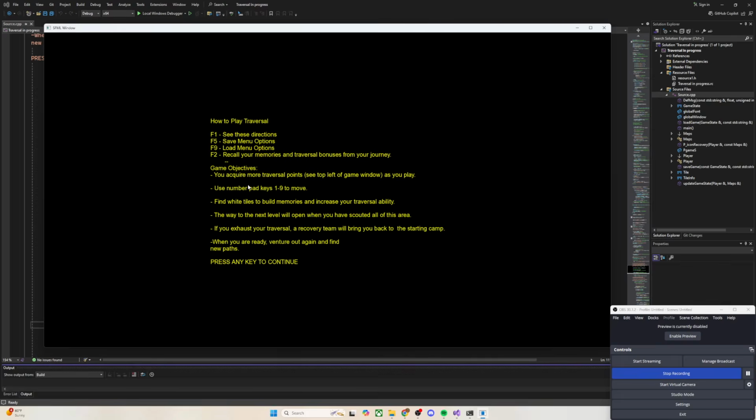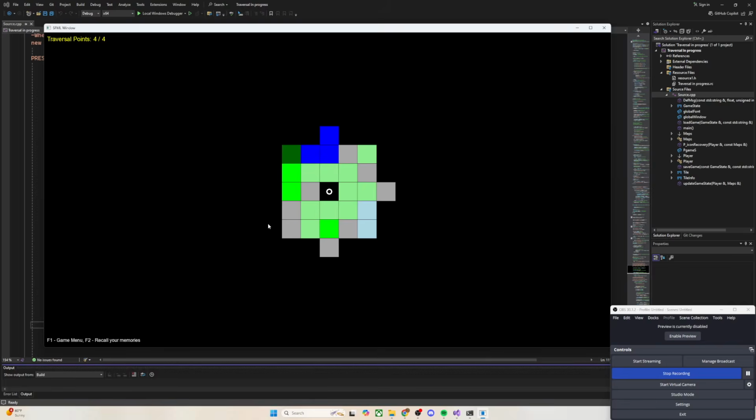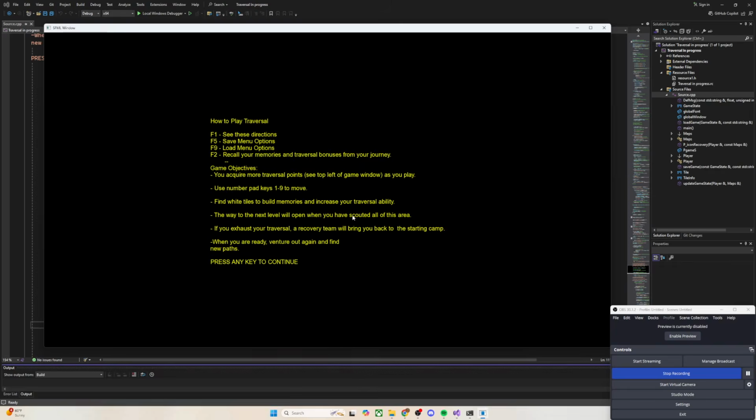The game objectives: you acquire more traversal points. See the top left of your game window as you play. Use number pad 1 through 9 to move. Find white tiles to build memories. Increase your traversal ability. The way to the next level will open when you have scouted all of this area. I haven't done that yet. That's part of my plan. If you exhaust your traversal points, a recovery team will bring you back to the starting camp. That was a cool idea that I was proud of. I was able to create that function and make it work. Then when you're ready, you can venture back out again.